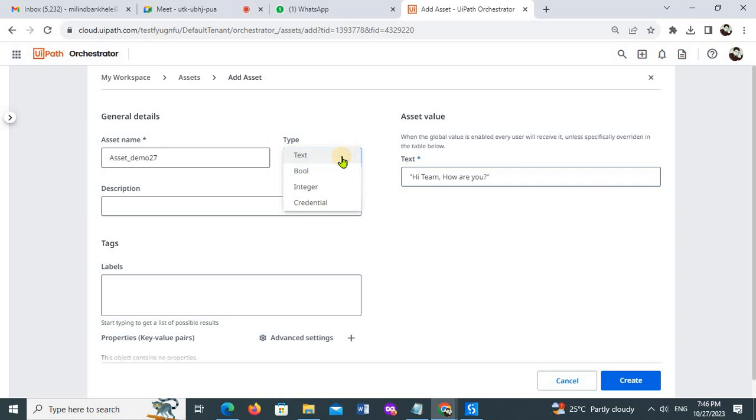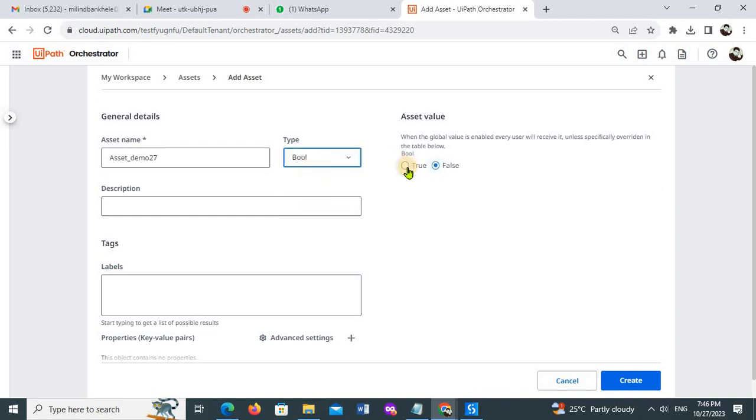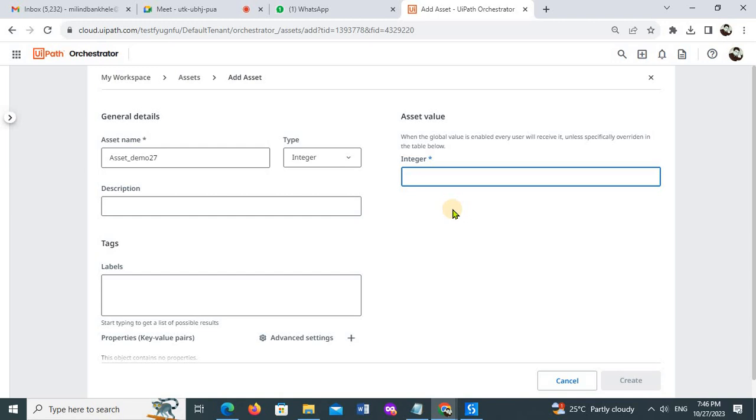Similarly, we have a boolean value, where I can choose either true or false. That we will also see. Here we also have an integer value. Inside the integer type I cannot store a string value. If I try to put double quotes, it won't accept that character. Here I can only put integer values, digits. I cannot give a decimal number either. If I try, it does not accept that number. So here I can only put an integer value.